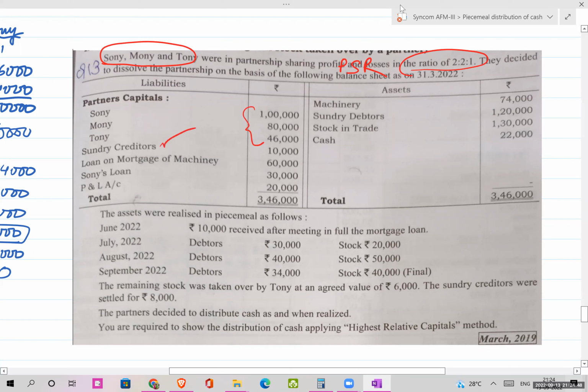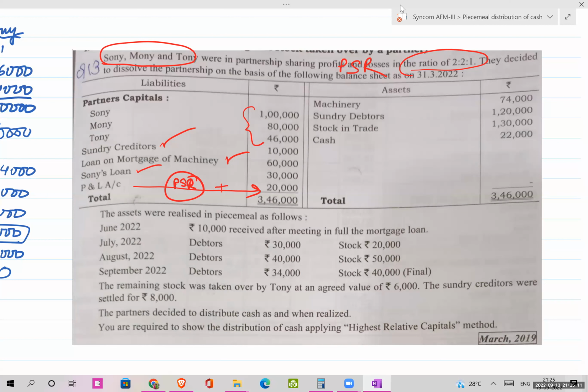ये रहा मेरा creditors, loan on mortgage of machinery and partners loan, Sony's loan दिया है, P&L account दिया हुआ है. Okay, so this is my reserves, this is my profits. So I am going to divide this in PSR to my partners. Okay, so ये add हो जाएगा partners capital में, so that I can calculate my adjusted capital. Okay, see on the asset side, the available cash is 22,000. So I will be using this money for paying off the dues.